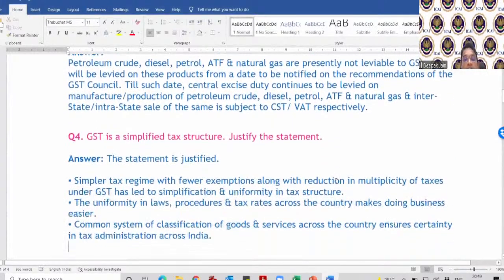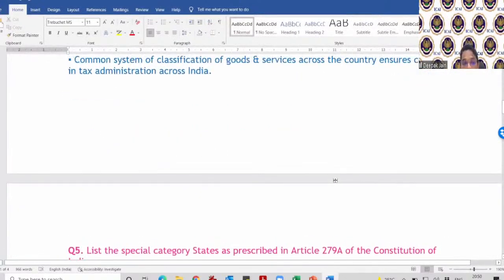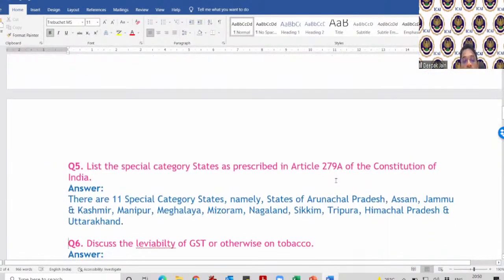GST is a simplified tax structure. How is it justified? The statement is justified. Simpler tax regime with fewer exemptions, along with reduction in multiplicity of taxes, uniformity in law, common system of classification. These are the pointers which you can explain. Fifth question is special category states. I've discussed this. If you can remember this, good. Otherwise, I've given you the option of using the small acronyms.